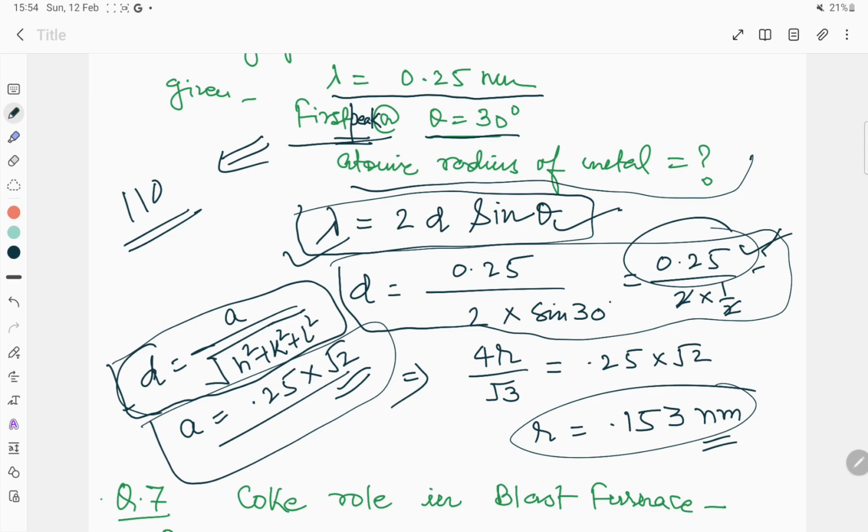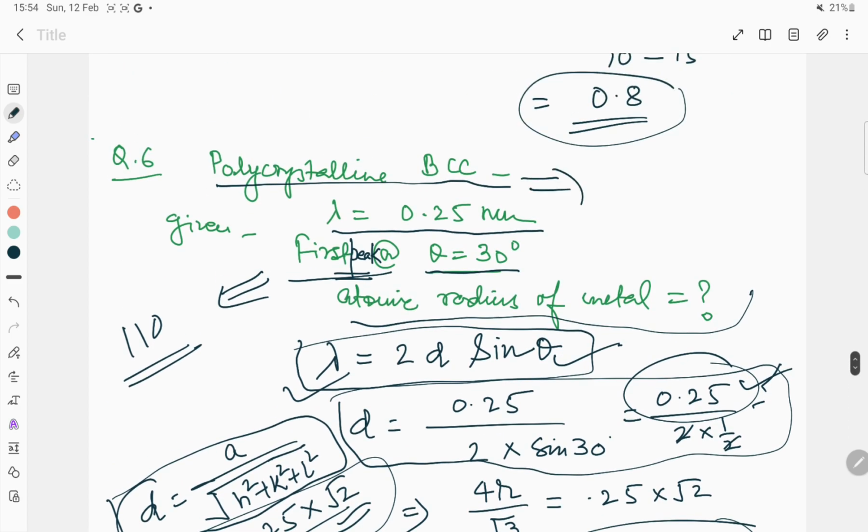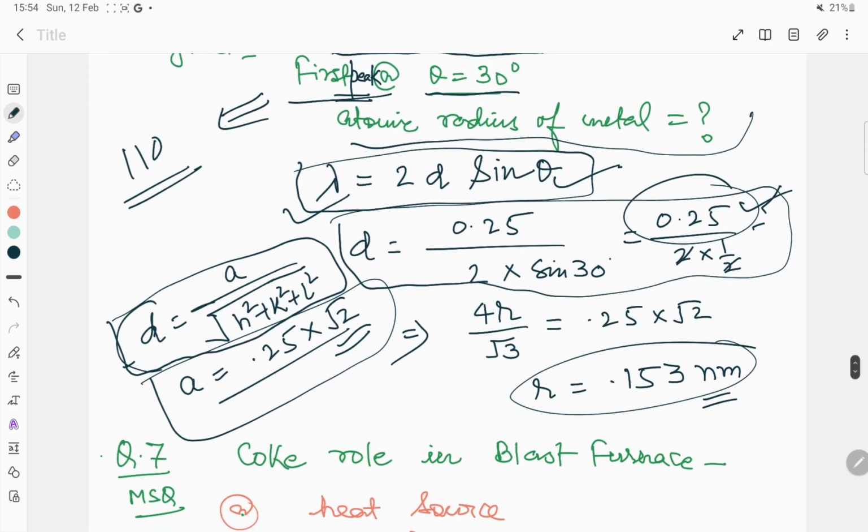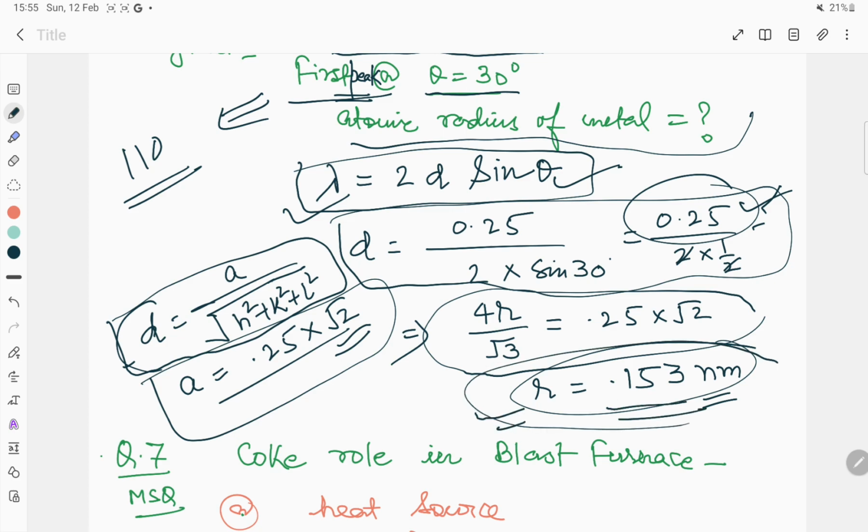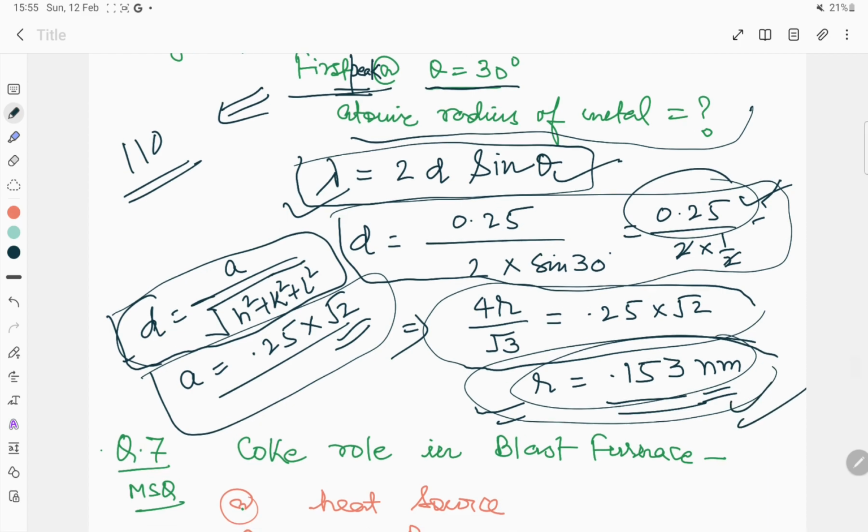Now for body centered cubic, the relationship between a and r is 4r equal to root 3 a. Using this relationship, we can easily determine the atomic radius, which is 0.153 nanometer. So the correct answer is 0.153 nanometer.